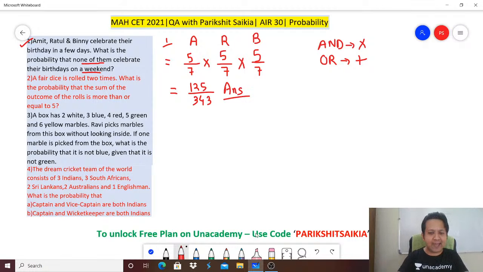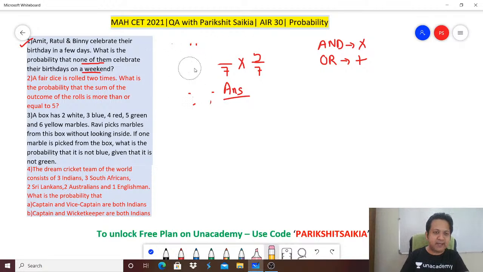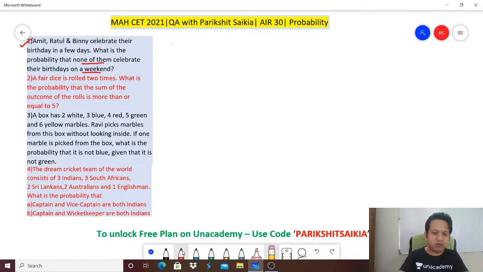A fair die is rolled 2 times. What is the probability that the sum of the outcome of the rolls is more than or equal to 5? So probability of the sum. What are they saying? Greater than equal to 5. That's the probability they are talking about when you roll a die 2 times.